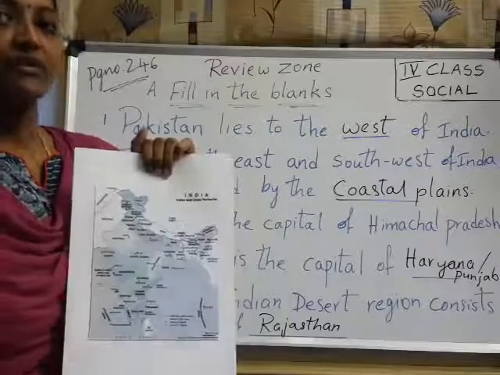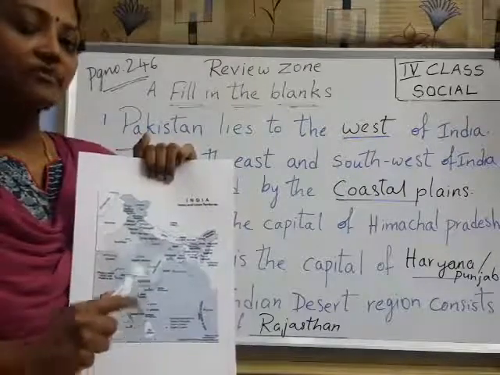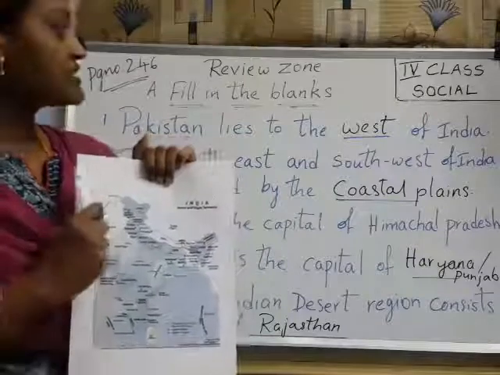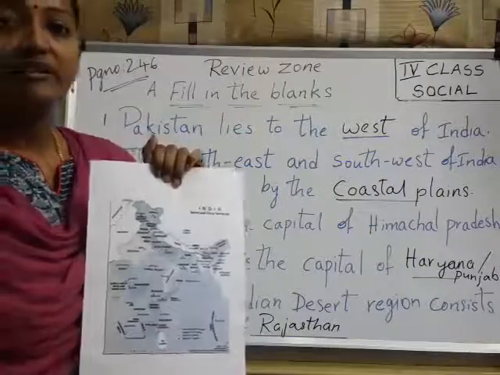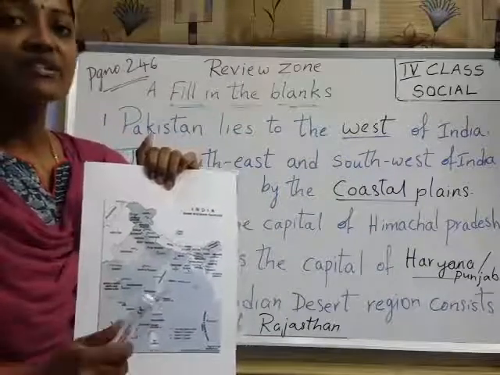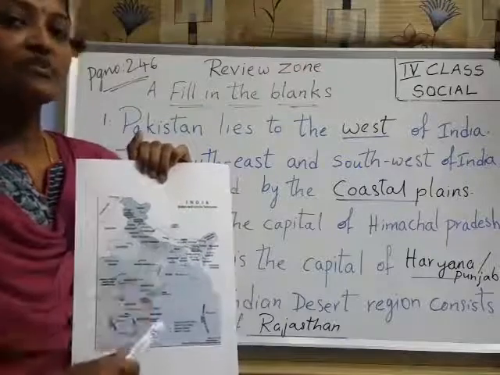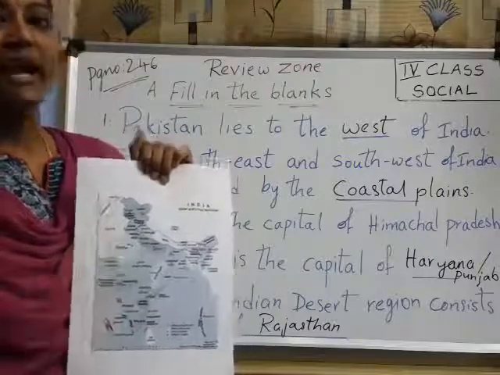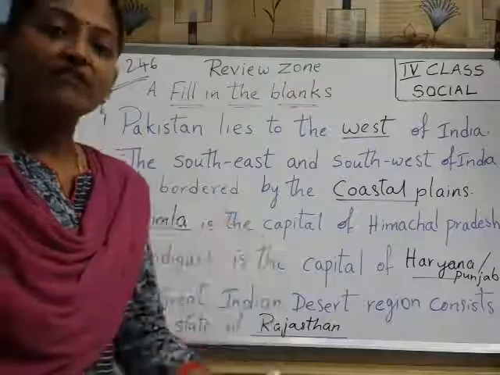Understood? This is for the political map, and the physical map is also there. So for the physical map, all those physical features I said, how many physical features? 6. Point out those physical features also and paste those maps in your scrapbook.